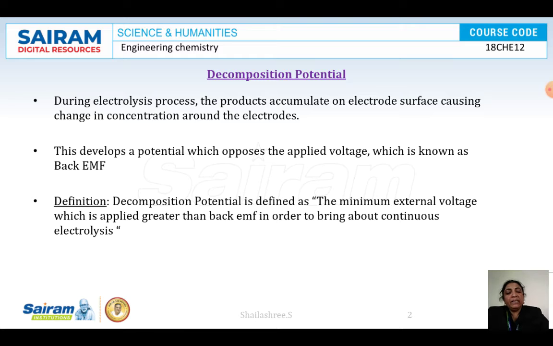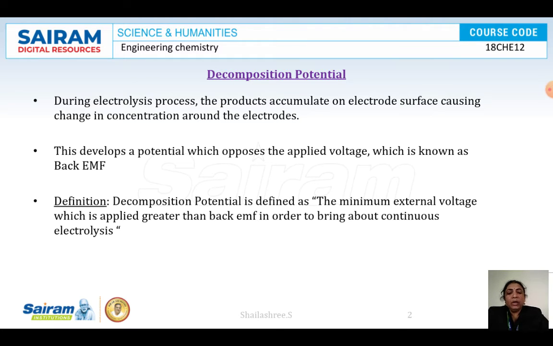Only when we increase the voltage to more than the back EMF does current flow and continuous electrolysis take place.